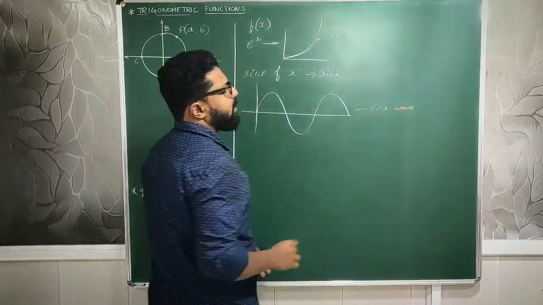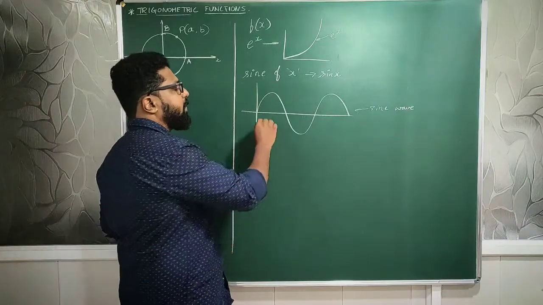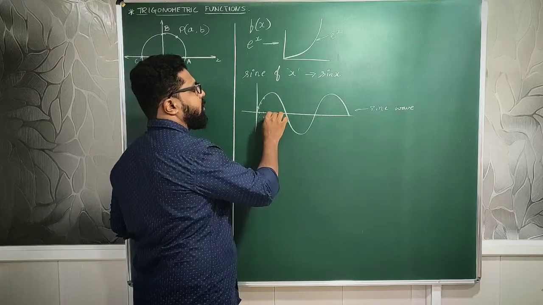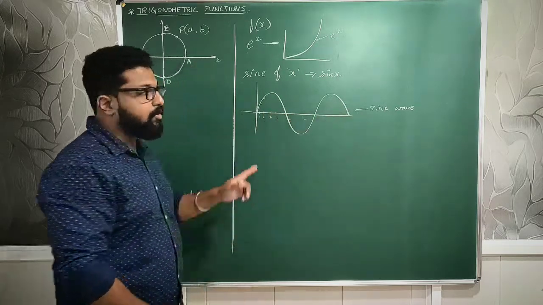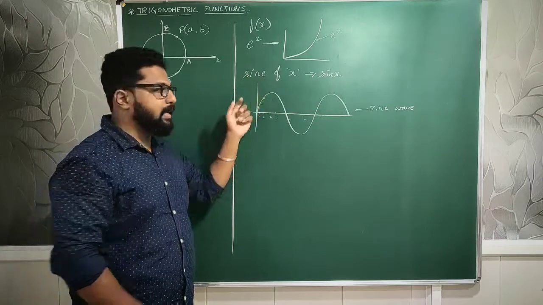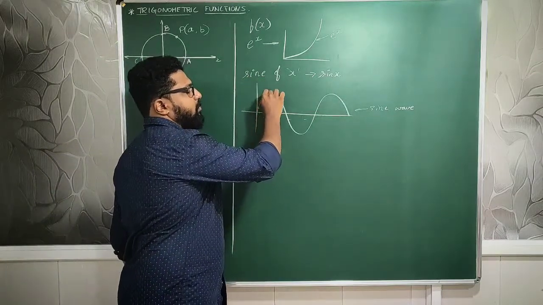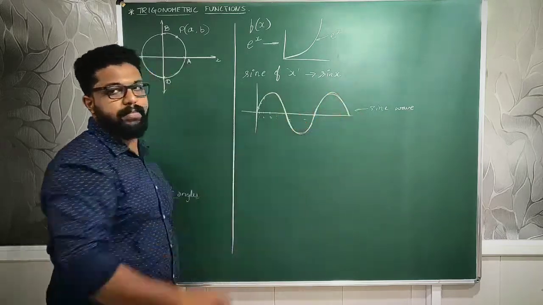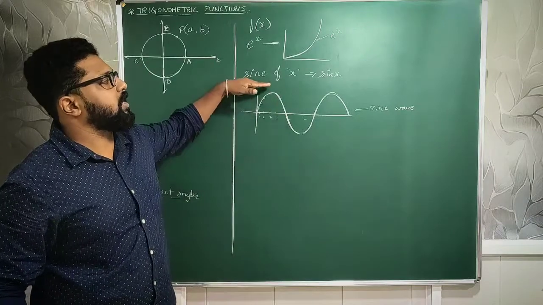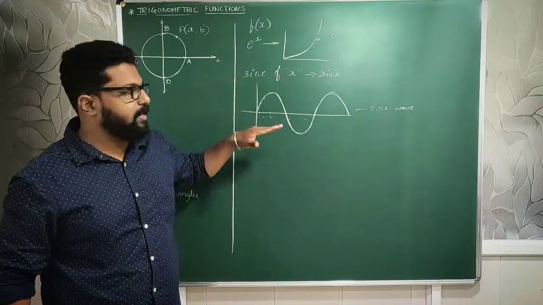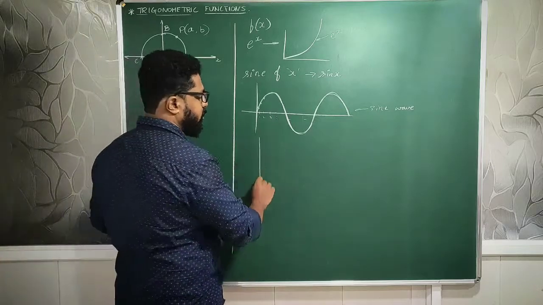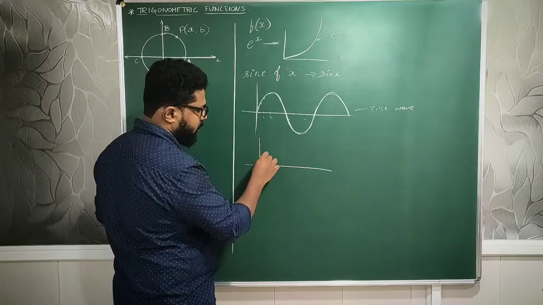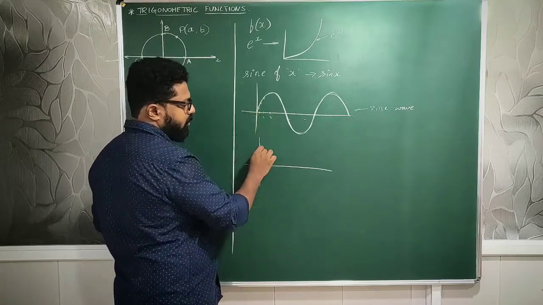Sine is nothing but a function, and if I go on plotting the function of x, where x values keep on varying 1, 2, 3 like that, and plot the value of sine at those particular values, then I will get a curve something like this. When I join those points, I get this curve, and this is why it is called the sine function of x. And if I want to find the cos function, it starts with the half portion of this one. Here it has started with 0, here it will start with the maximum.